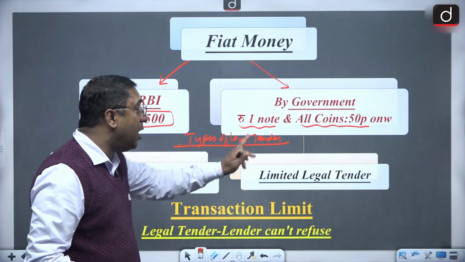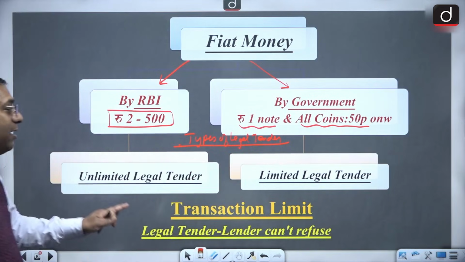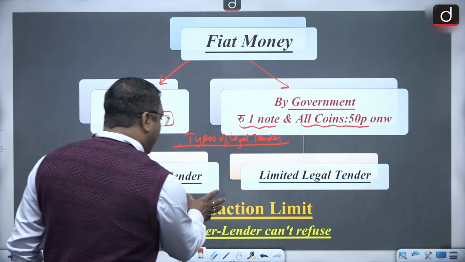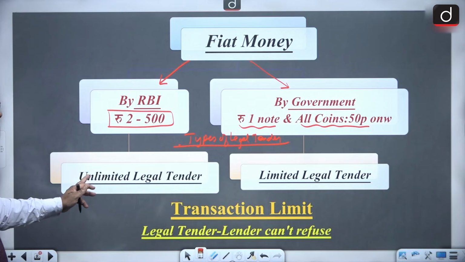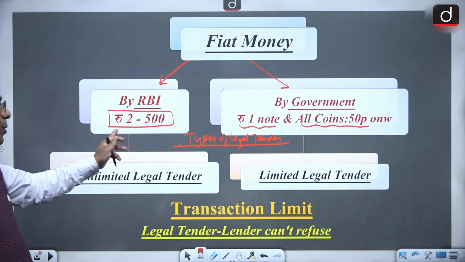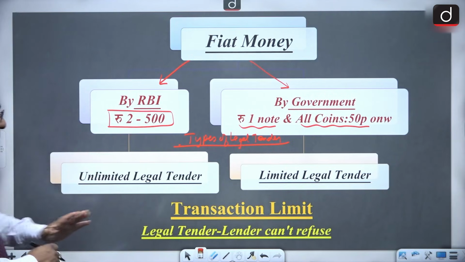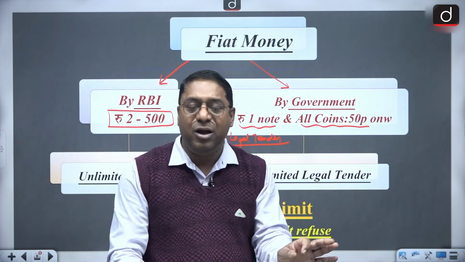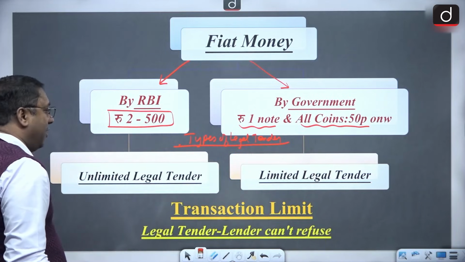But when it comes to the 1 rupee note and 50 paisa and coins, they are limited legal tender. Got it? They are what? Limited legal tender. Why? Because there is a transaction limit to it. But when it comes to the currency notes of 2 rupees to 500 rupees, there is no transaction limit. And legal tender, as I said you, means the money that must be accepted for payment and no one can refuse it.